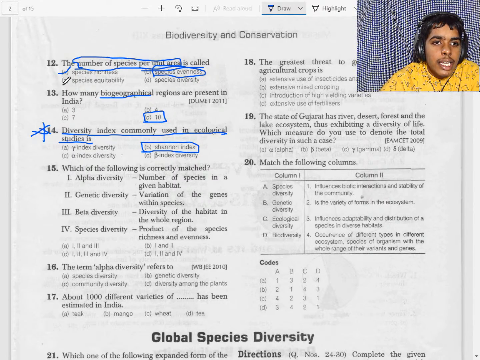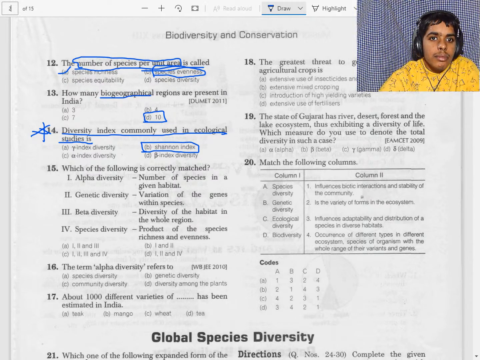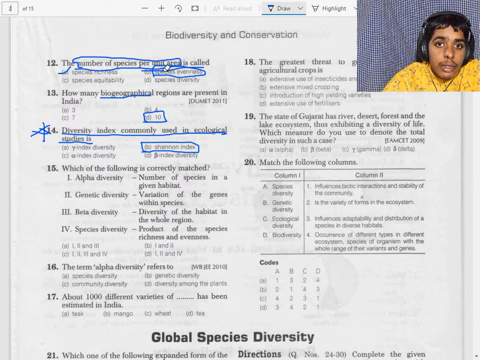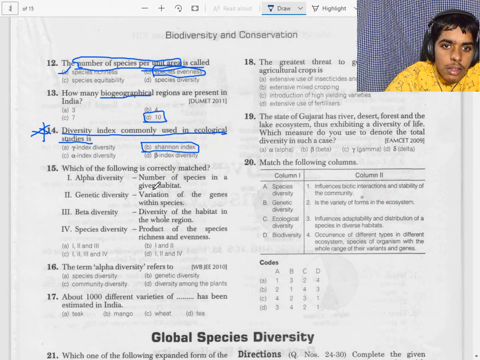Now IUCN is converted to WCN. Oh, it is WCU. So, World Conservation Union.